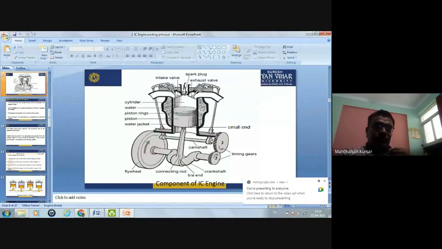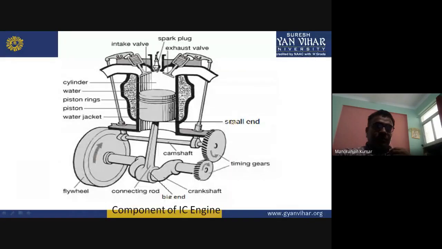The end where this connecting rod connects to the piston is known as the small end. The end where this connecting rod connects to the crankshaft is known as the bigger end. So these are all the components of this IC engine.